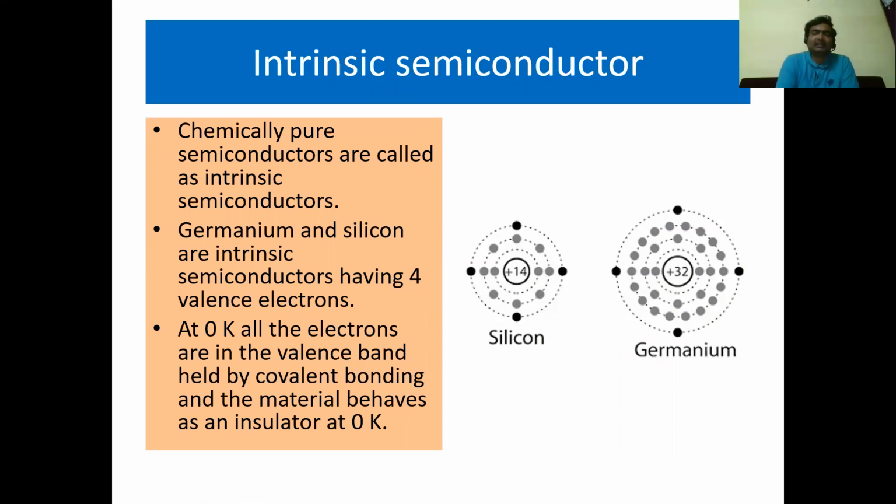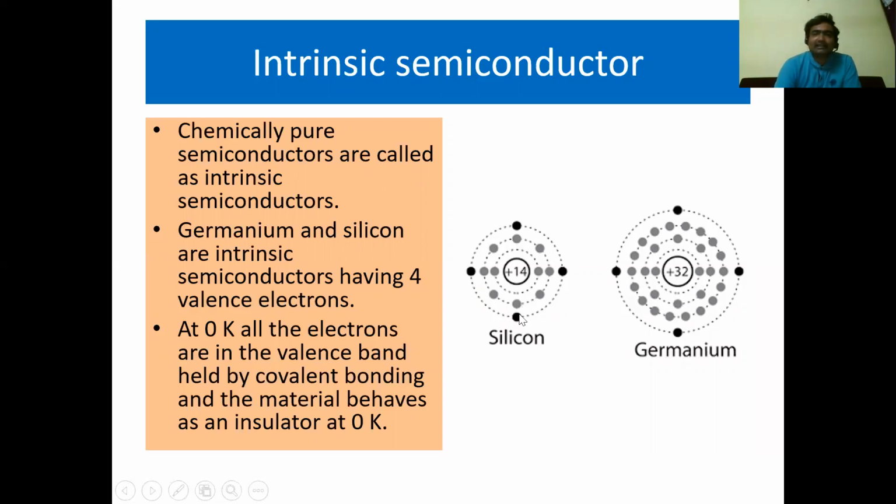First, let me explain what an intrinsic semiconductor is. Chemically pure semiconductors are called intrinsic semiconductors. So the chemically pure form of a semiconductor is called what? Intrinsic semiconductor. For example, take silicon and germanium. Silicon has 14 electrons and germanium has 32 electrons.